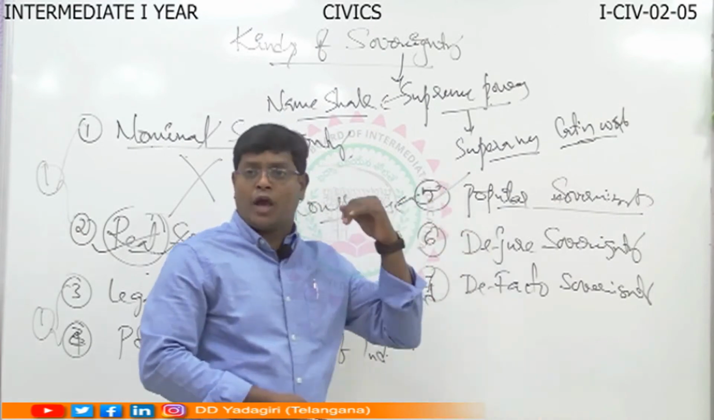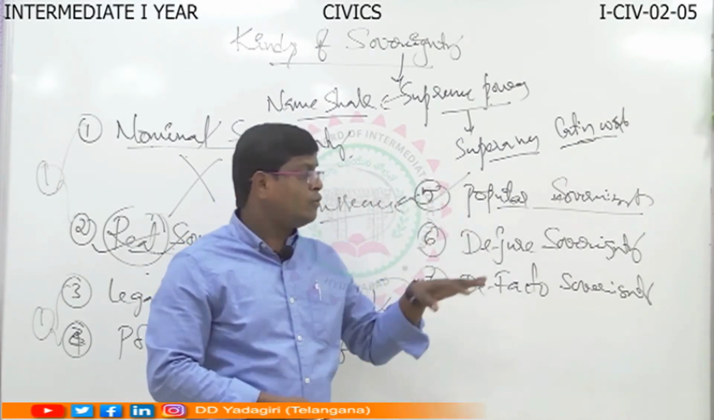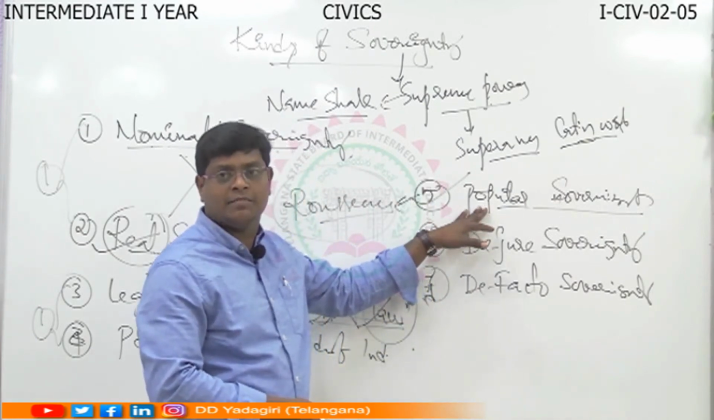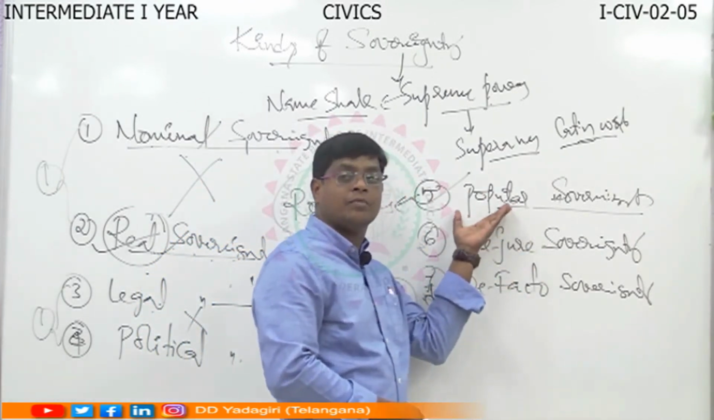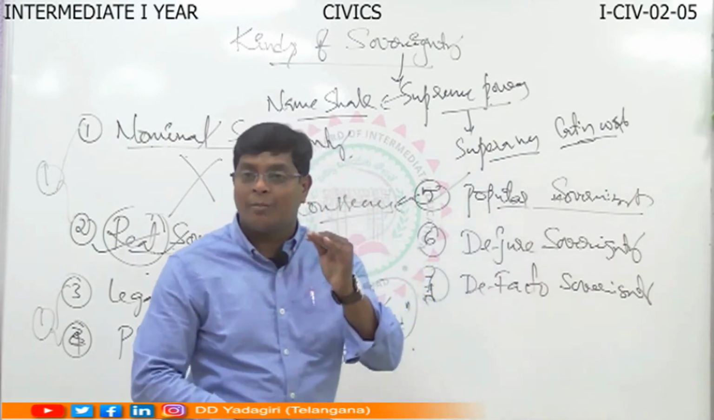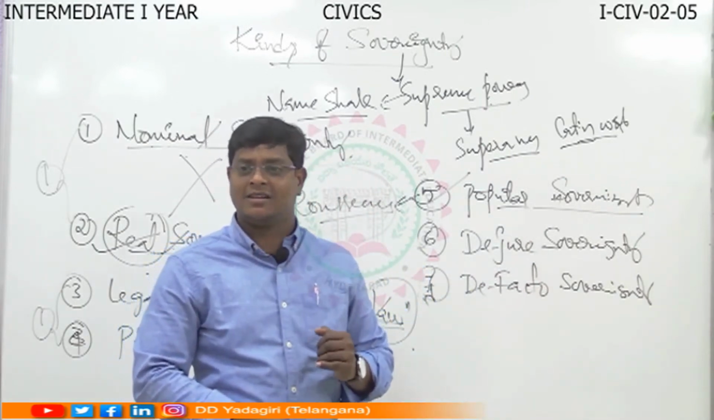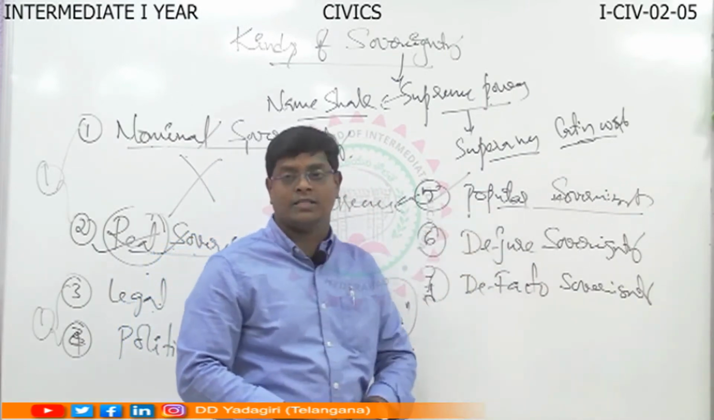And you know that if you observe democracy, in a democracy, who is the source of power? The people. This type of sovereignty is called popular sovereignty. Clear? This is a very important thing.